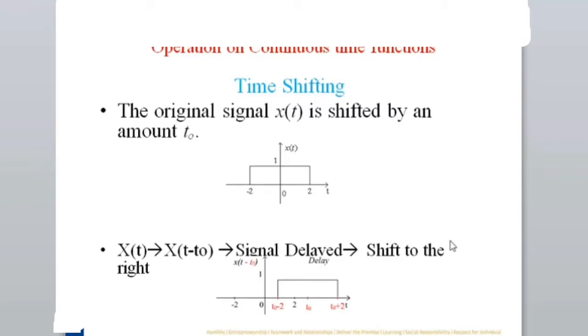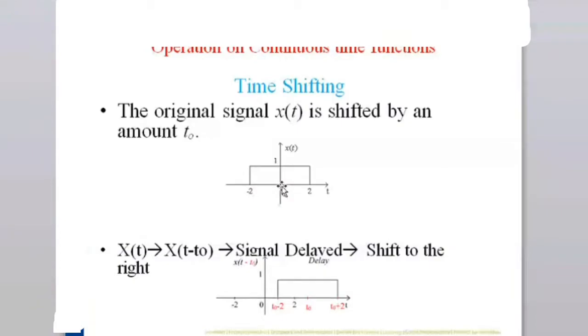We will see more examples of this in the coming lectures. You can see if you are moving forward or moving backward. Wherever t is there in x of t, if you replace it with t minus t naught, we say the signal is delayed.